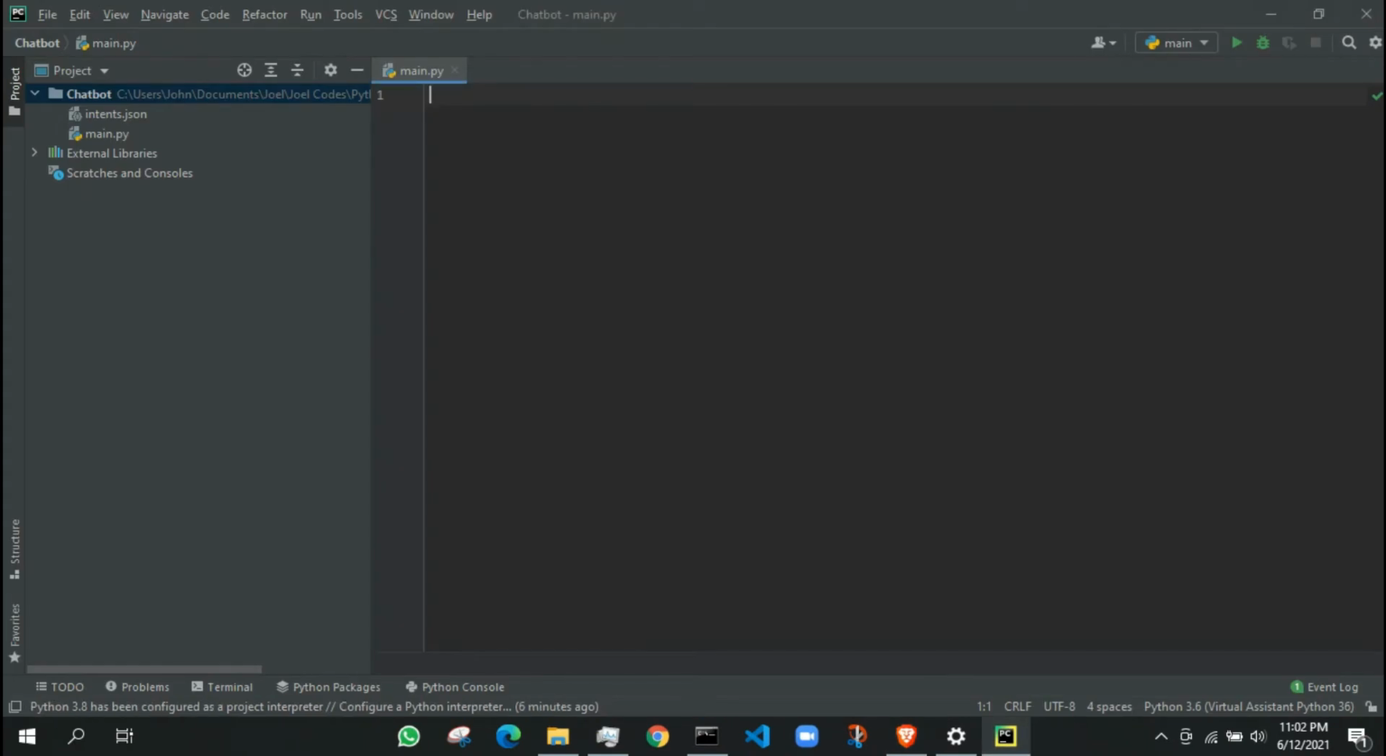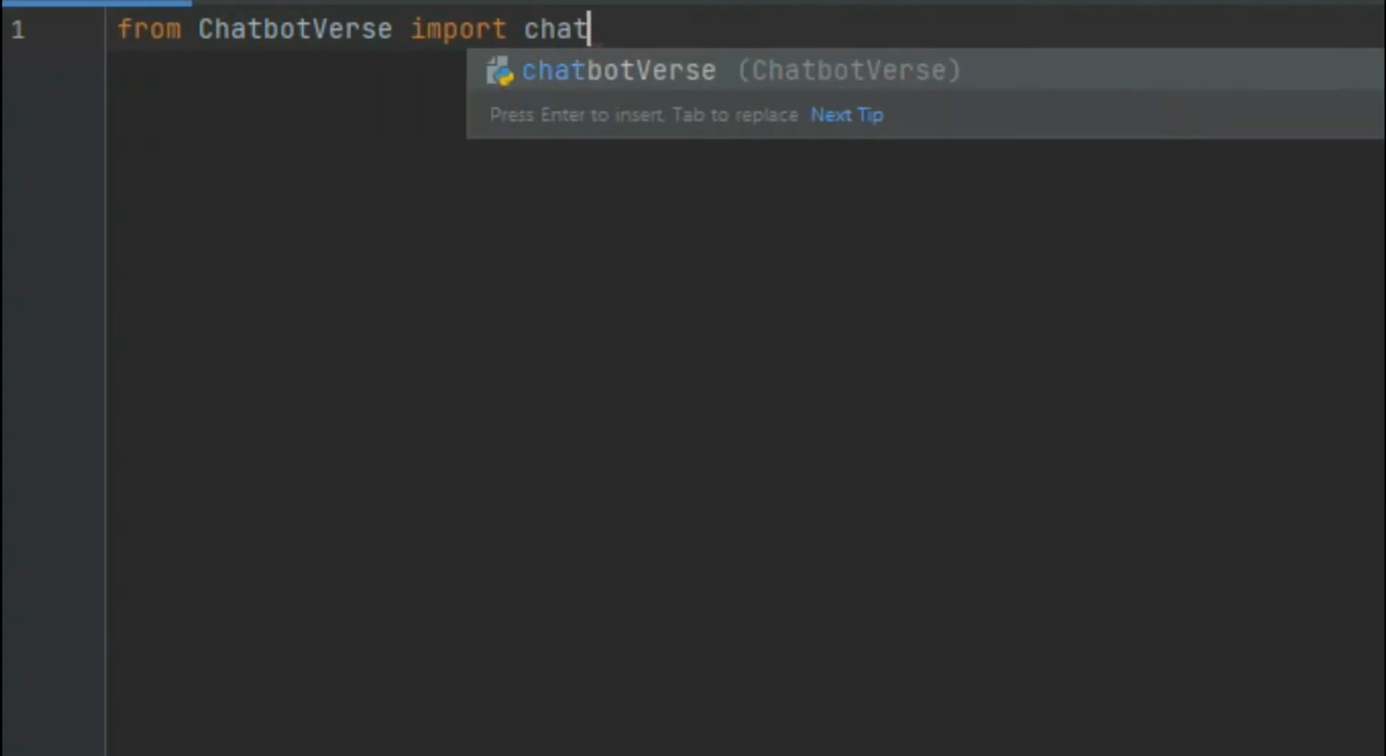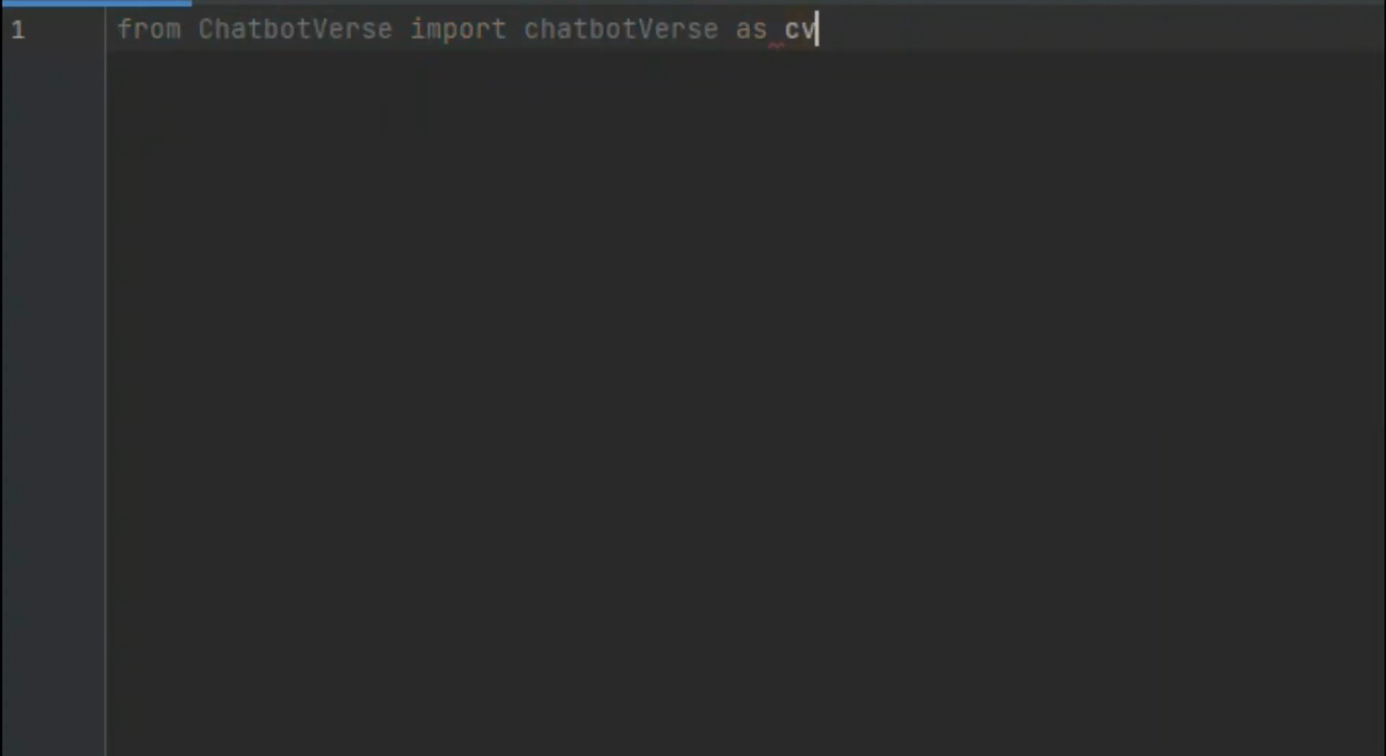So open your editor, and I have main.py open here. First things first, I'm going to be importing our module. So from Chatbotverse, import Chatbotverse as CBV, just assigning it a short form. First thing we have to do is initialize the trainer, that is, call an instance of the trainer. So it is cbv.model_train. The next thing we have to do is specify a path for our intents.json.